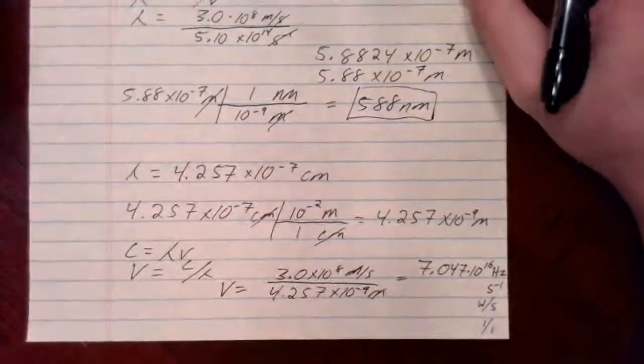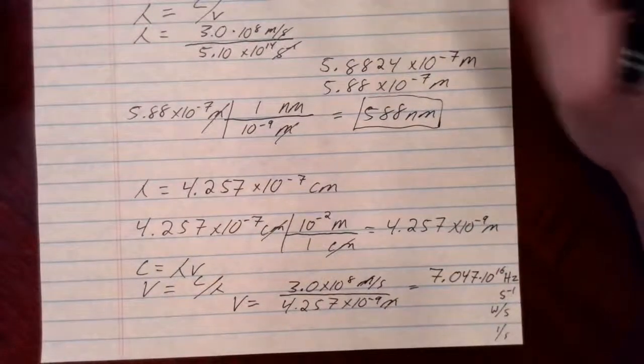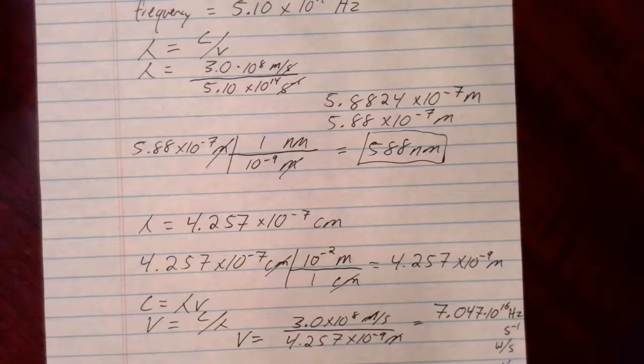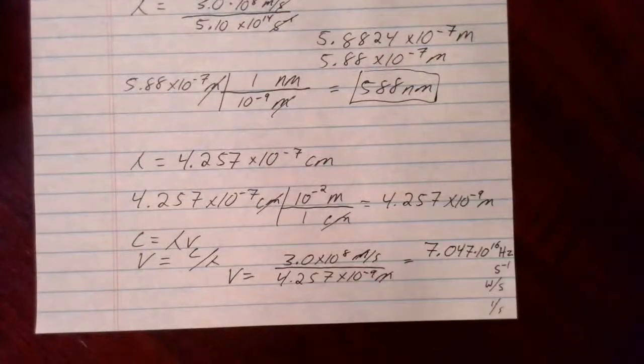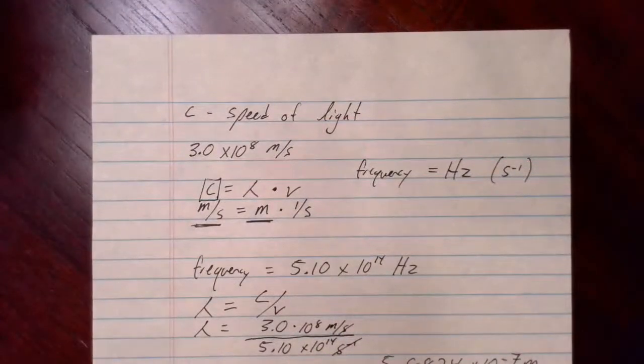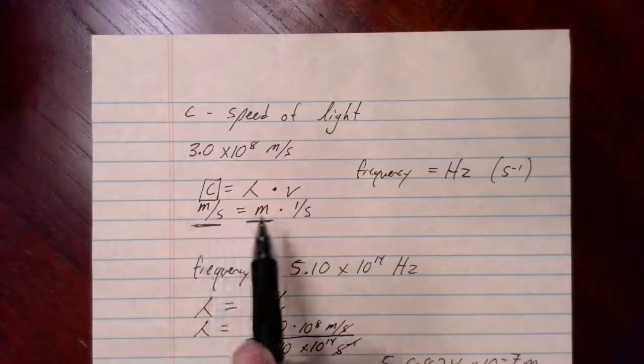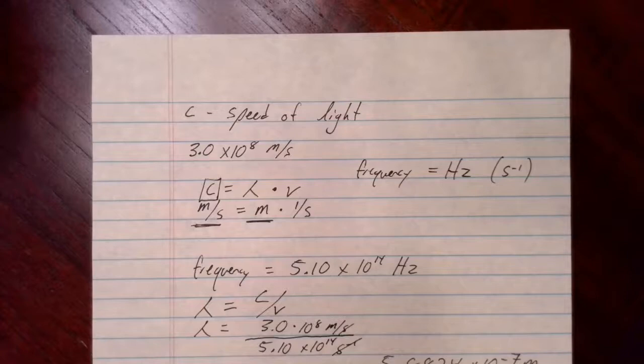Hopefully you see these calculations aren't terribly difficult. We only have one formula. The exponents can be tricky in the calculator. If you have trouble with that, go ahead and put your numbers in parentheses before you type it in. The one big thing to remember here is to write your units in every single calculation, and that will help you catch it if you forget to convert.